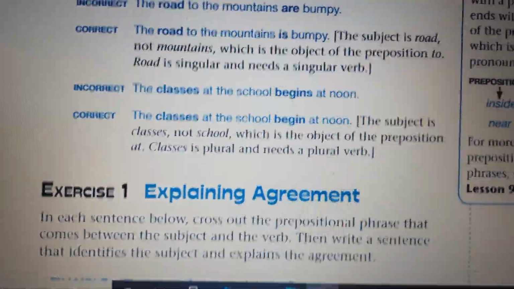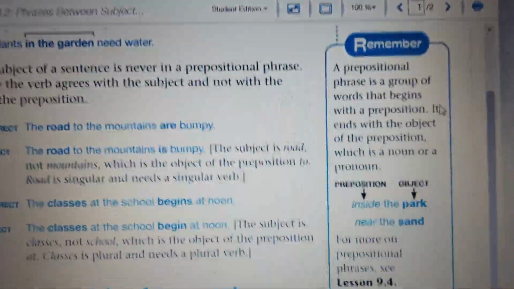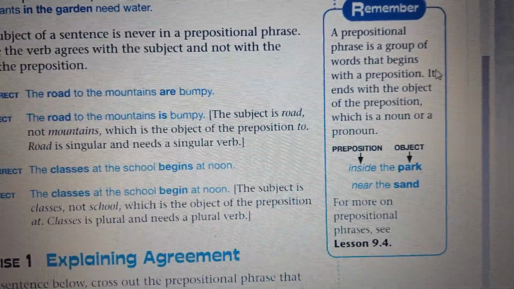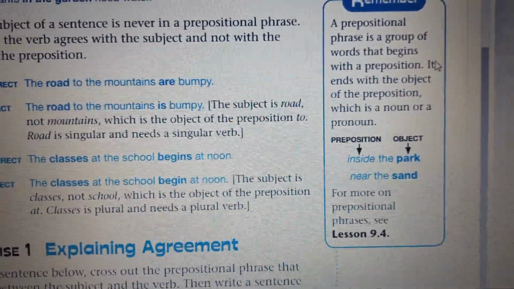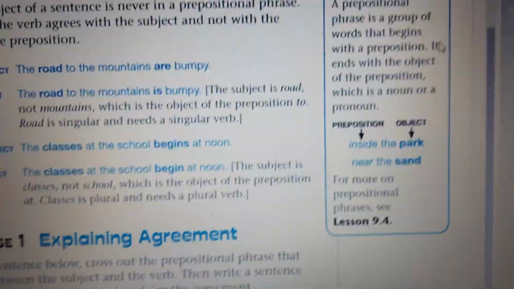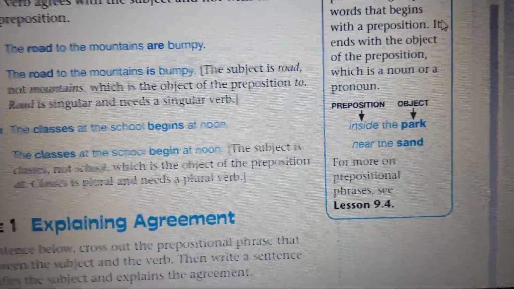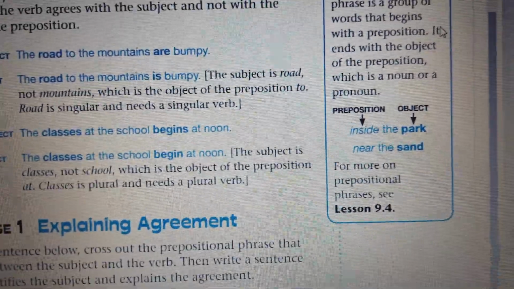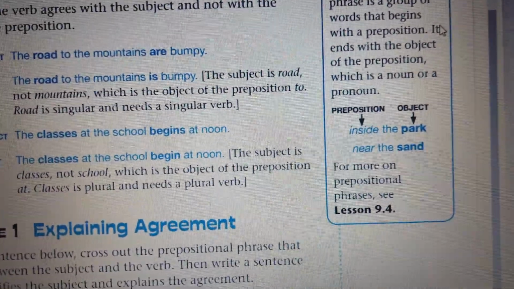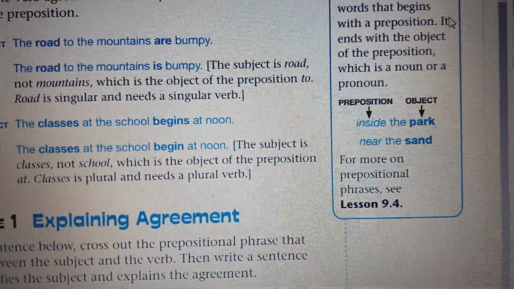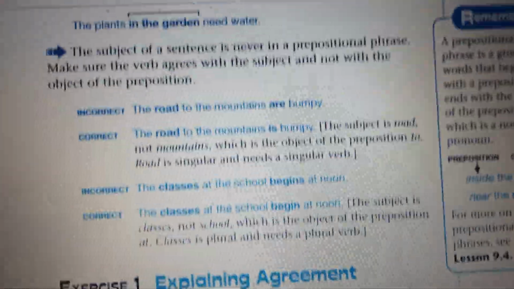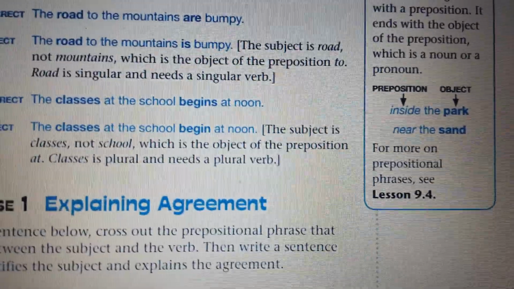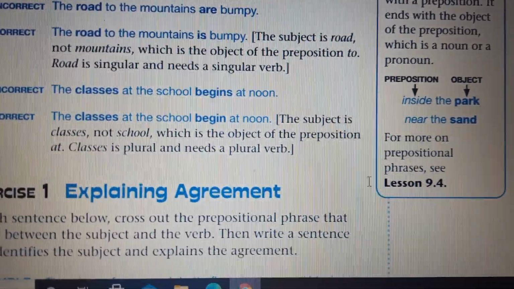Here, remember, a prepositional phrase is a group of words that begins with a preposition. It ends with the object of the preposition, which is a noun or pronoun. For example, inside the park. It's a good example. But again, we studied prepositions and prepositional phrases. If you want to refresh your memory, you can go back to lesson 9.4.